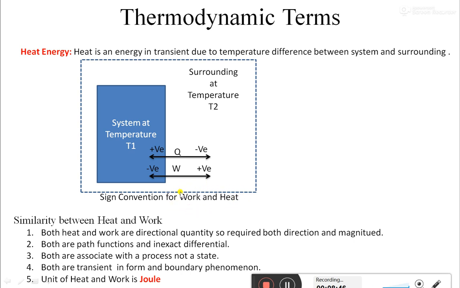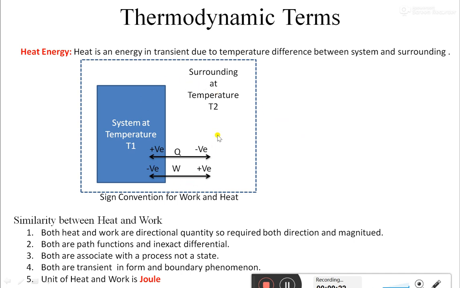As in mechanics, whenever we resolve forces, the forces going upward and to the right-hand side are noted as positive, and those going downward and to the left-hand side are noted as negative.